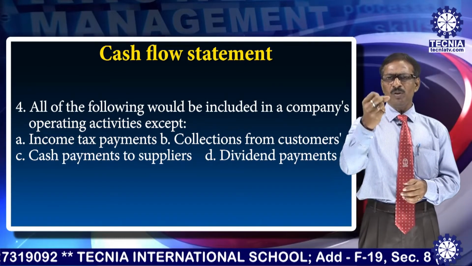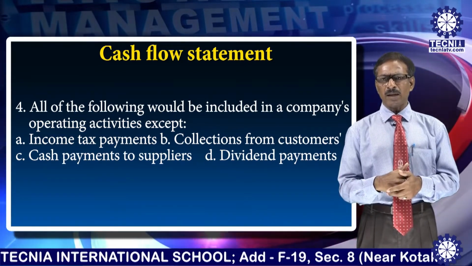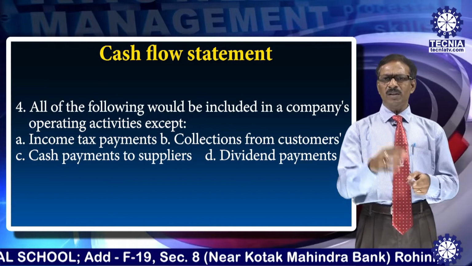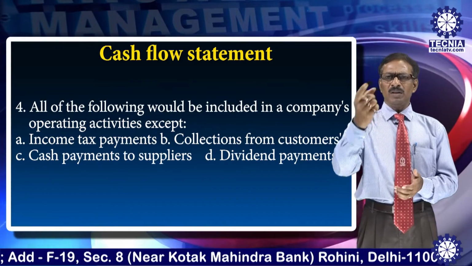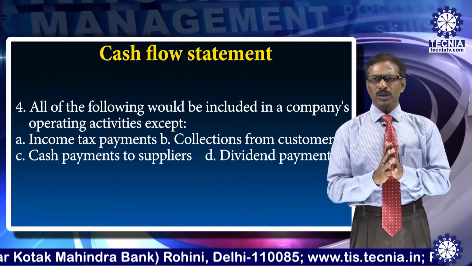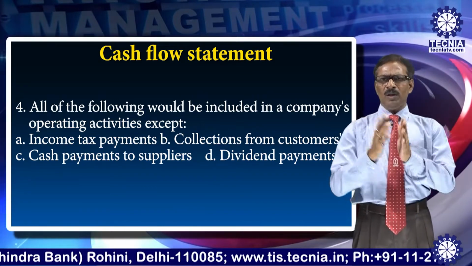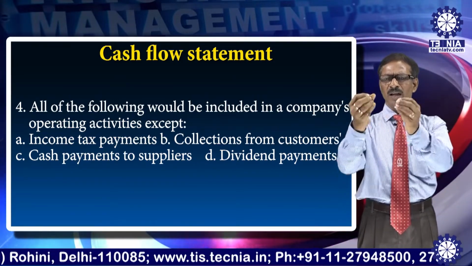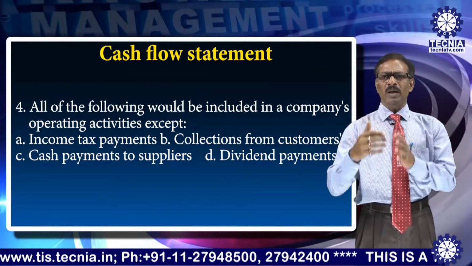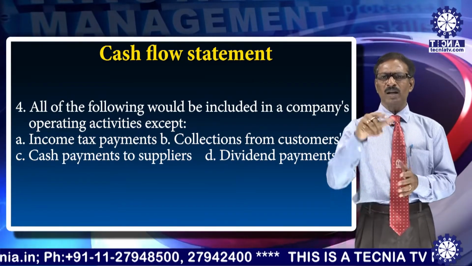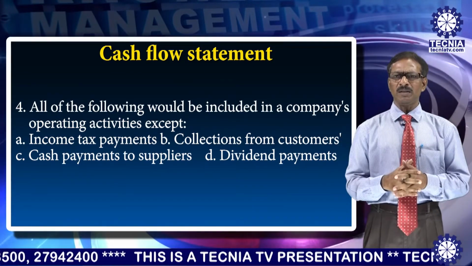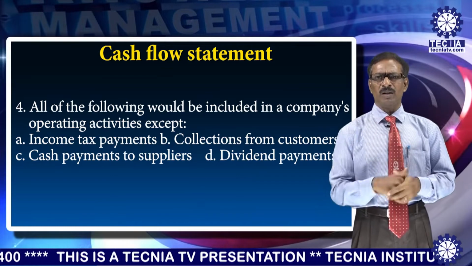How do you get that? Dividend payment means whenever you have issued shares, you got the share capital. So that comes under the financing activities. Share issue comes under financing activity, that means you have acquired funds. So dividend payment is, you can say, the child of the share issue. If share issue is the parent, say the mother, by which you have acquired capital, then no doubt her child, that is dividend payments, on account of that would also be under that category. That means it is financing activities, so it would not come under operating activities.